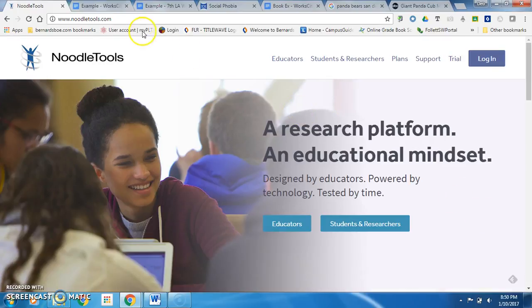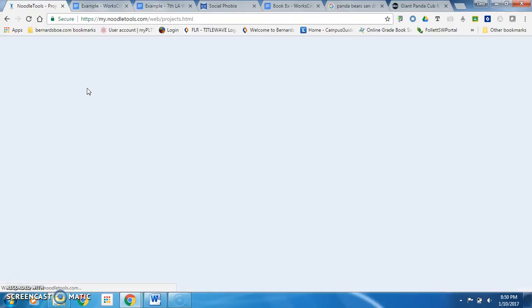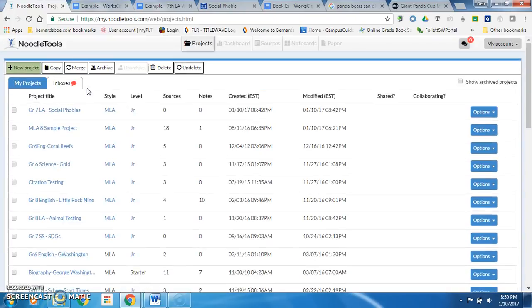It is found at www.noodletools.com. Or if you forget this address, again remember you can find a link to NoodleTools on the Resources webpage. Once you log in, which I am doing right now, and follow along if you are not already logged in, you will be on the My Project screen. Click on the name of the project you created for this research assignment.